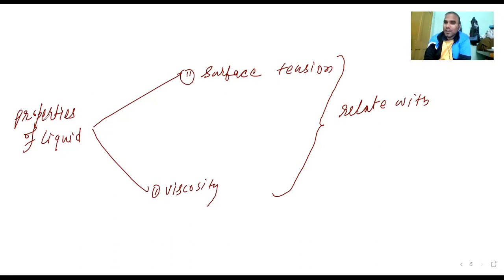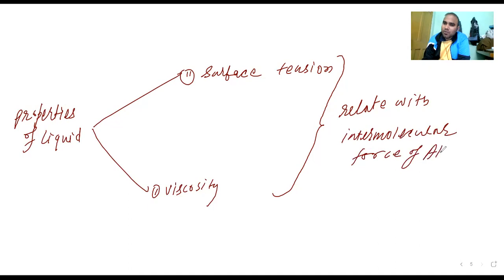So what are we going to relate with? Intermolecular force of attraction. Both properties we are going to relate with the intermolecular force of attraction, meaning the force of attraction between the molecules. So first of all, we are going to understand surface tension. I'm taking the next page. Let me write. Here is the first property we are talking about: surface tension.